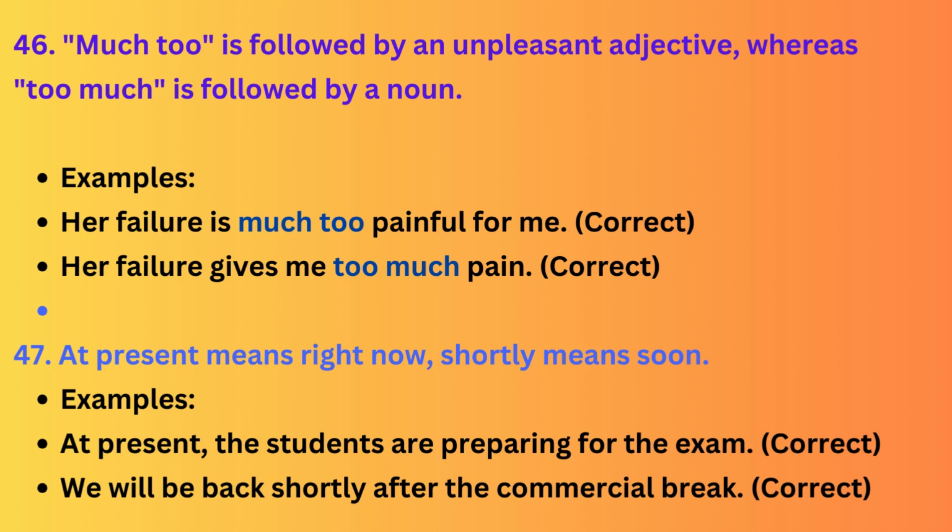Concepts starting from 46. Much too is followed by an adjective, whereas too much is followed by a noun. Examples. Her failure is much too painful for me. Correct. Her failure gives me too much pain. Correct. 47. At present means right now, shortly means soon.